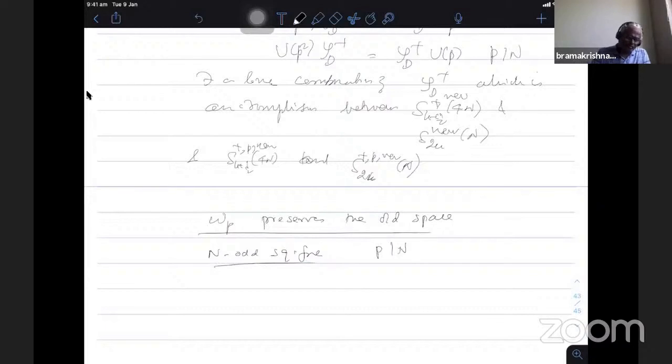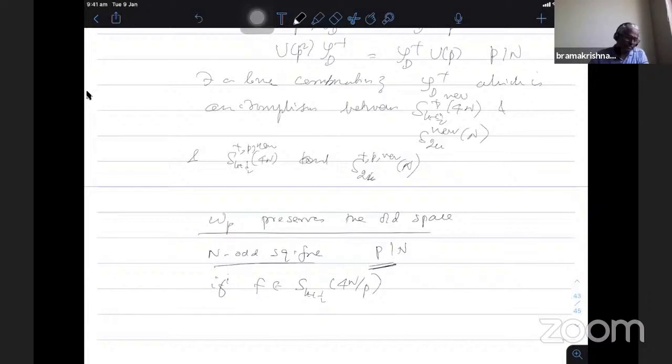If I take the W operator for a different prime, definitely that will be preserving it. That is not a problem. The only thing is that when I take WP with P dividing n, there will be a problem. So if f belongs to S_{k+1/2}(4n/P), now P does not divide n. Now I have to show that the WP operator takes this to itself.